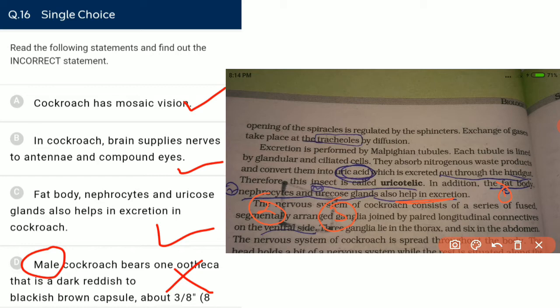And it is very important that cockroach is uricotelic, which means it excretes uric acid. Frog is ureotelic. Like us, we are also ureotelic, excreting urea, and frog also excretes urea.